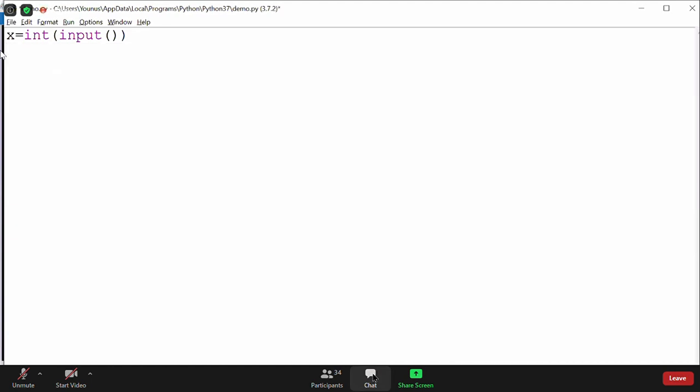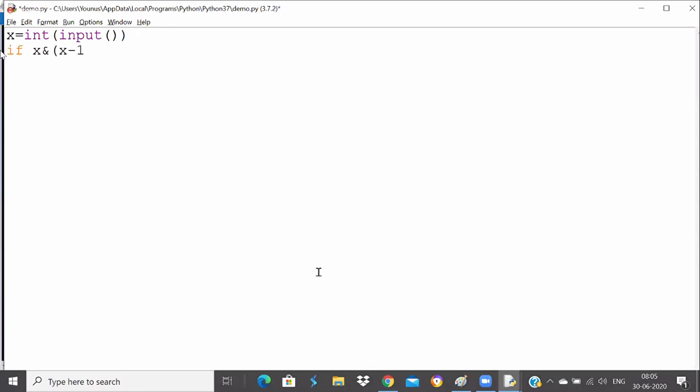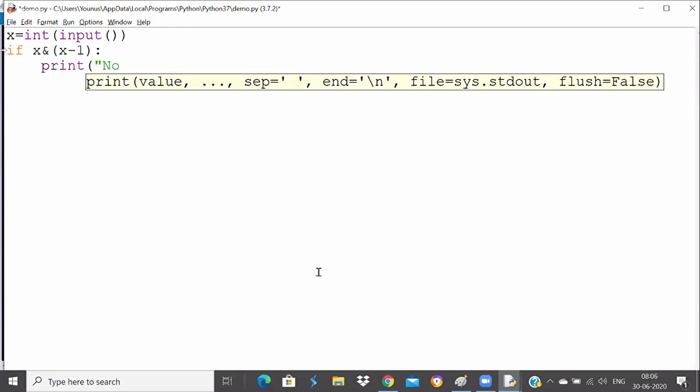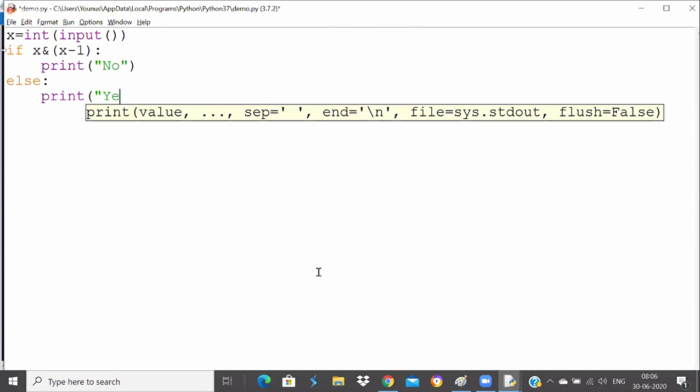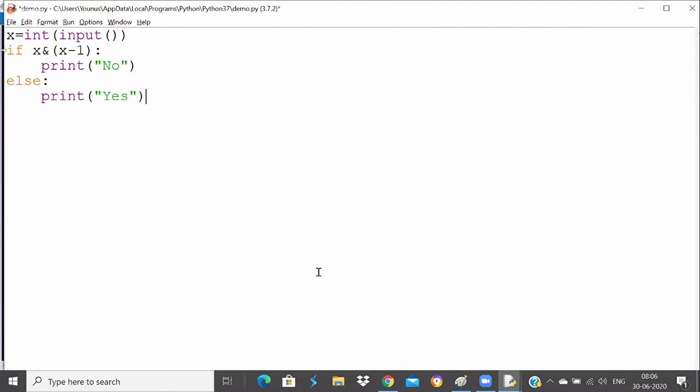If x AND x minus 1 is true, I will print no, because the number is getting other than 0. Else I will print yes. That's all, guys. That's my logic. Don't you think it's easy now?